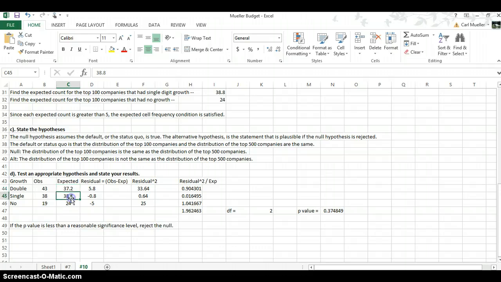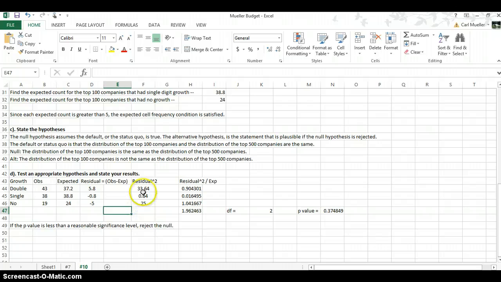Expected, same principle, our expected values. So remember, in essence, what we've done is we've used the proportions from the top 500 and we're applying them to the top 100 to examine them, to see if there is something unique about this top 100. So we're using our expected values that we calculated up here, and we're getting a residual of 5.8, negative 0.8, and negative 5. What's the residual, you ask? Well, it's the observed minus the expected. So as you can see, just 43 minus 37. Same here, 38 minus 38.8, negative 0.8, and then the same here, negative 5.